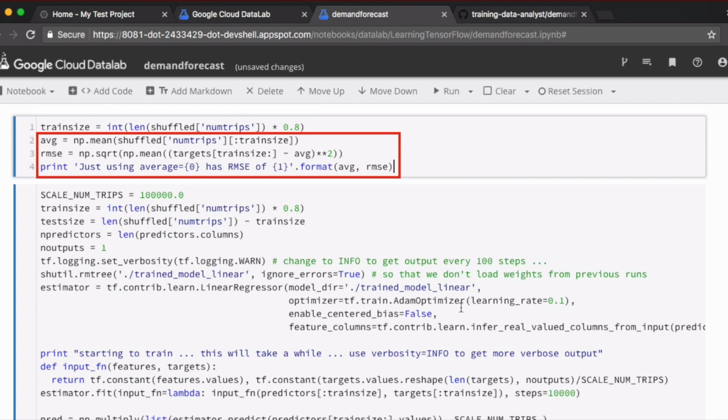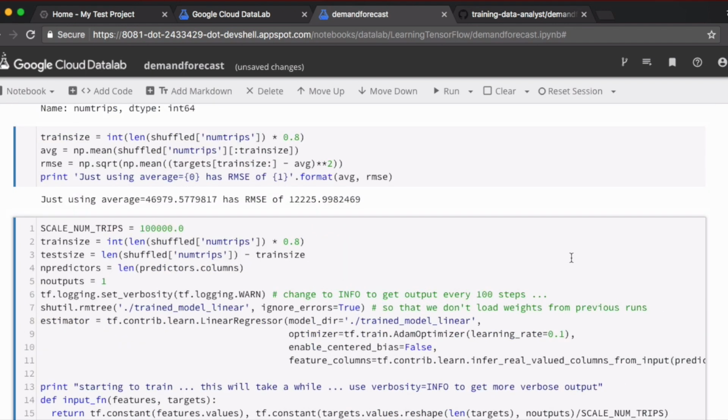Once we have the average number of trips, find the root mean square error so we know how good this baseline is. Our training data set has an average of around 46,900 and a root mean square error of around 12,000. So, a prediction of around 46,900 cabs for a particular day can be about 12,000 trips away in either direction.